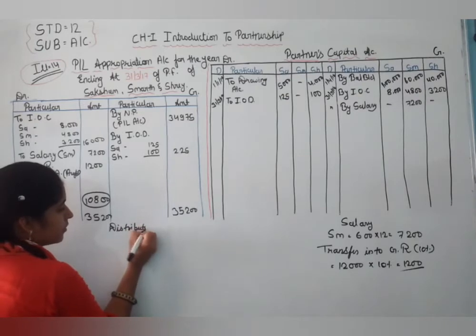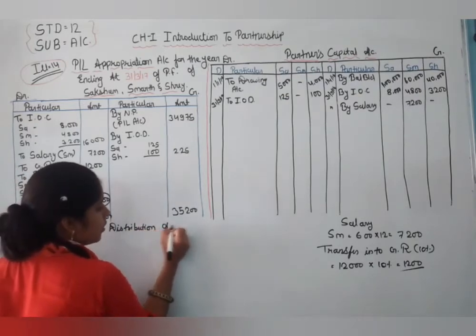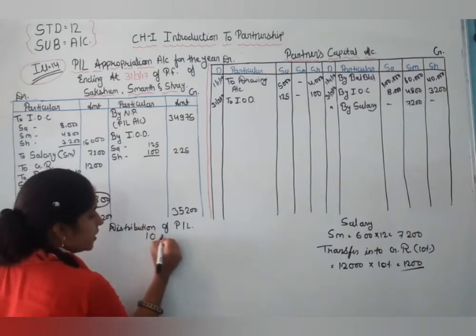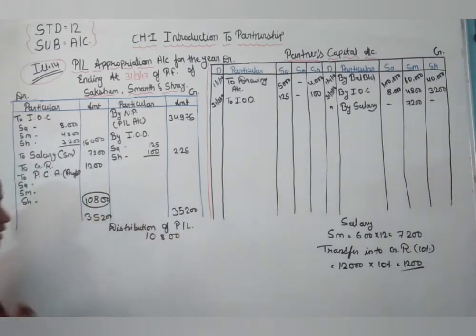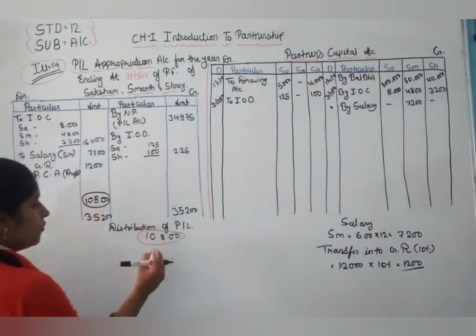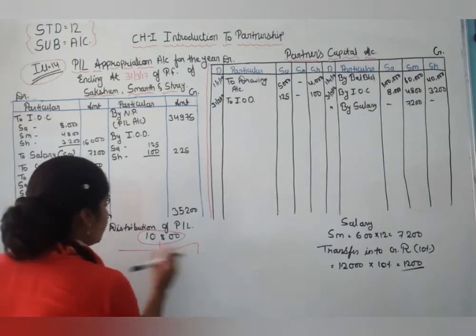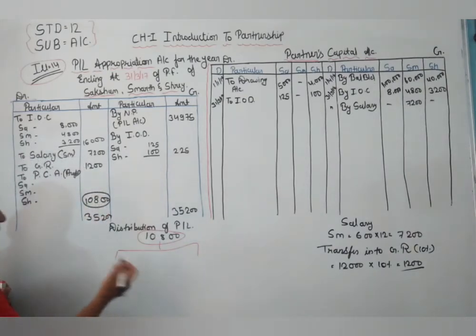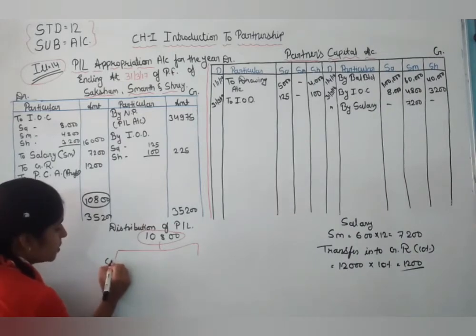Distribution of profit and loss. So here 10,800 is your profit, but half of this is to be distributed in equal proportion and half in capital proportion. So equal proportion is 1:1:1.